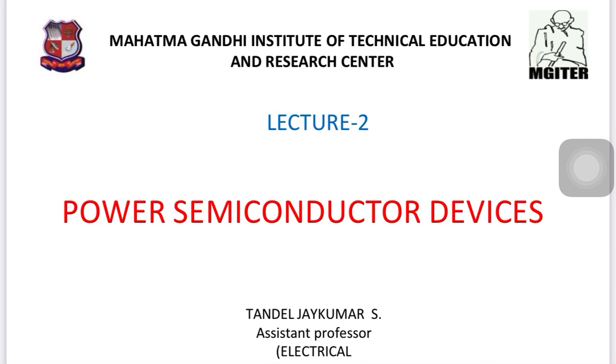Some are 2 terminal devices which do not require controller programming, because they are unidirectional devices which allow the current to flow in the forward direction only. That is called uncontrolled devices. So that is the meaning of semiconductor.